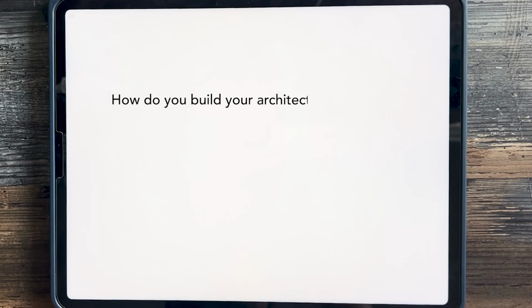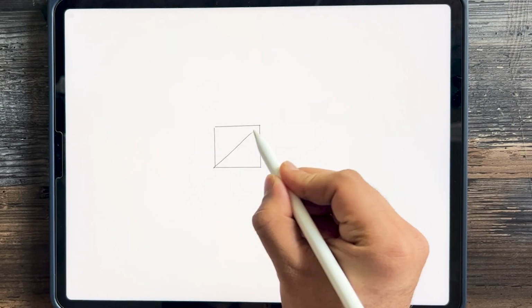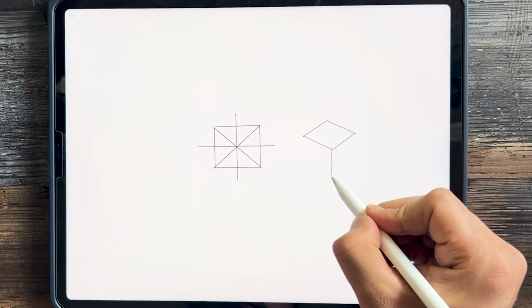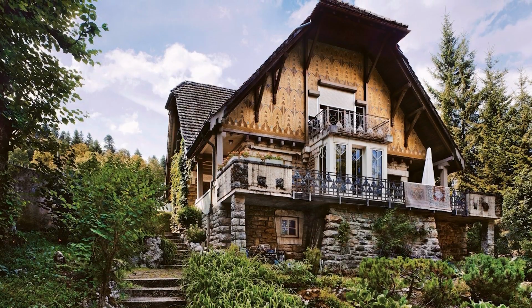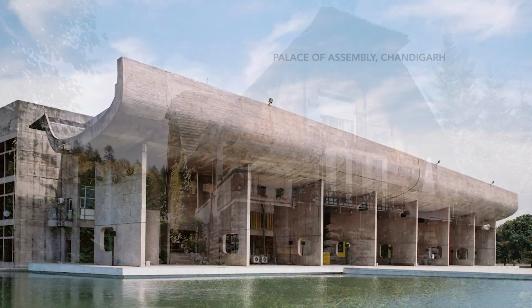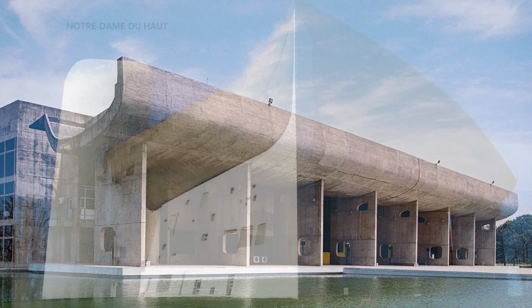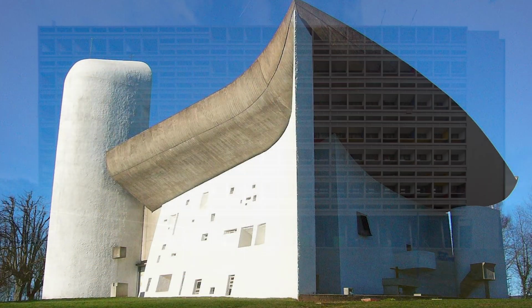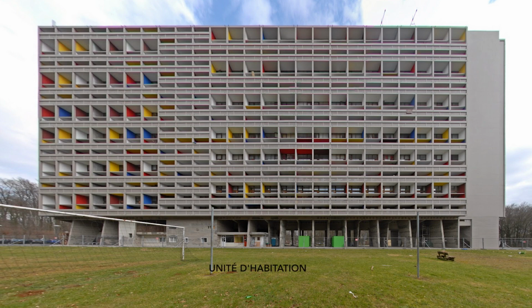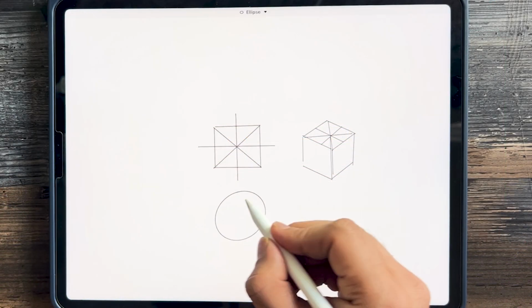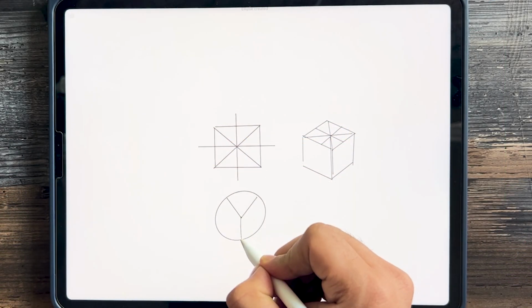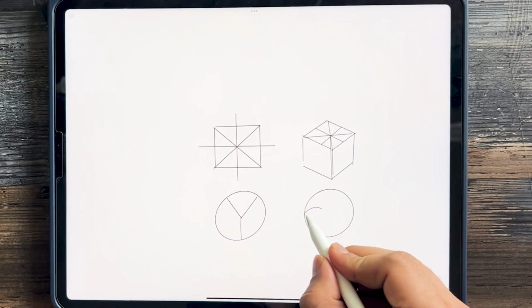How do you build your architectural language? When it comes to learning about it, there is a great master of the 20th century, none other than Le Corbusier. The journey from wooden architecture to concrete houses is very interesting. We all know Corbusier for his brutalist architecture with exposed concrete, but initially this was not Corbusier's architectural language. He was well known for organic architecture and he used natural materials in the initial stages of his architecture journey.